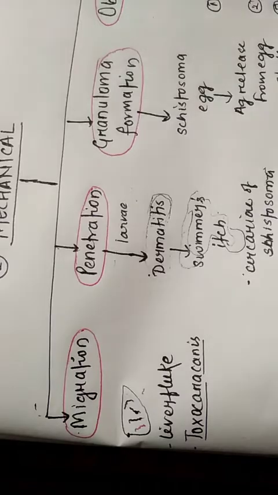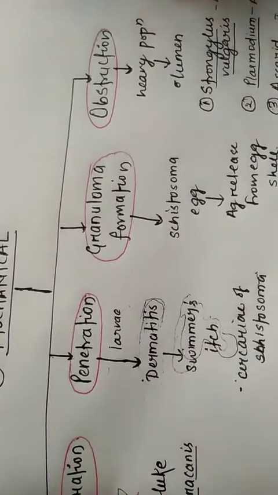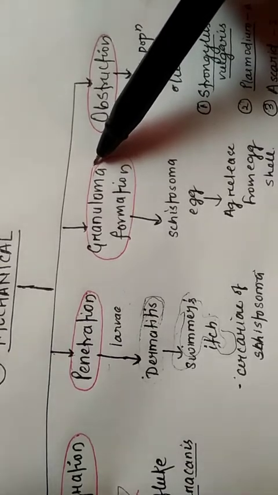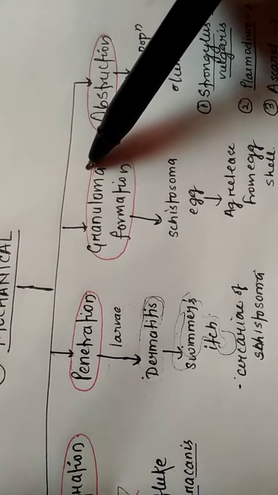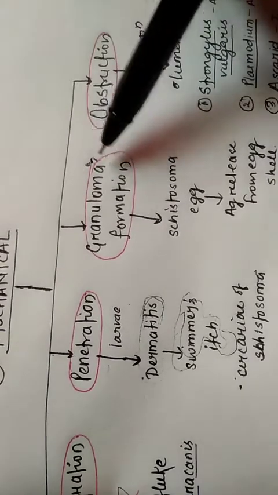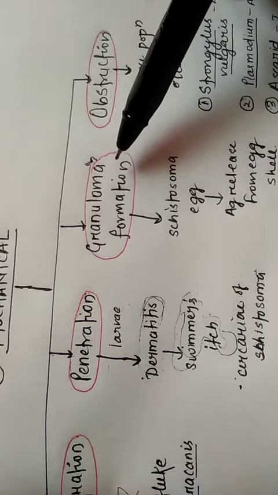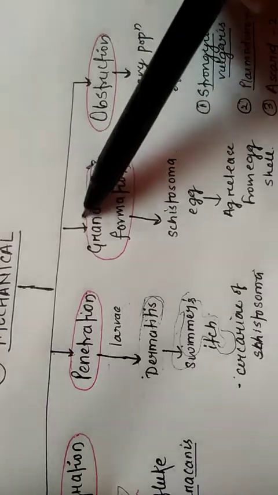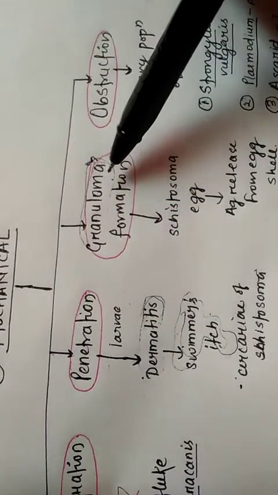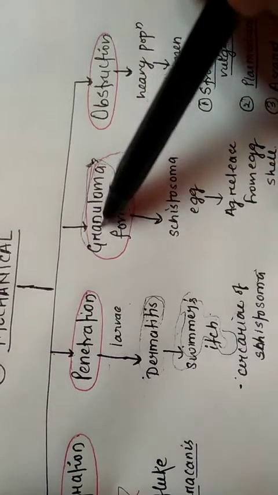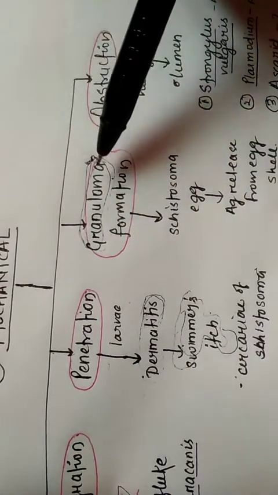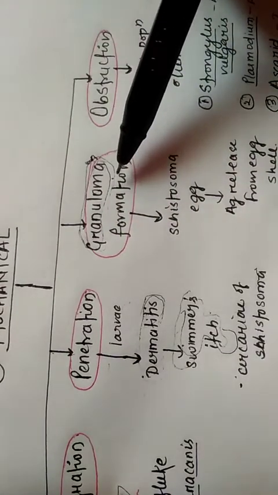The next is granuloma formation. As we all know, granuloma is set by the inflammation, by the irritation. Granuloma is the antigen surrounded by the inflammatory cells.